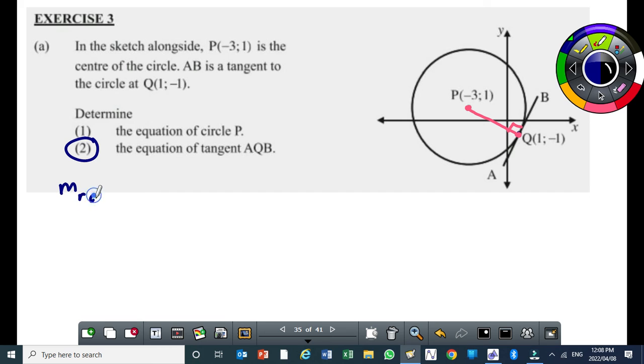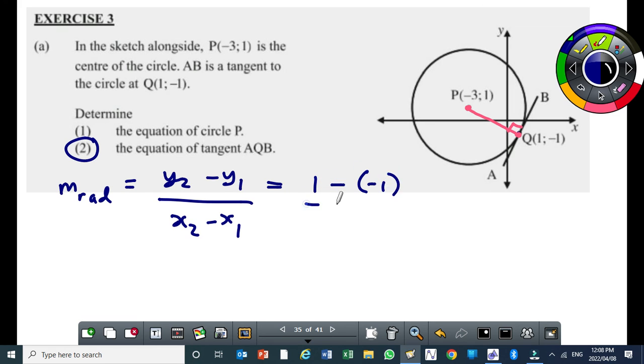So m is going to be y2 minus y1 over x2 minus x1. I'm going to use x2 and y2 as the coordinates at P, and x1, y1 as the coordinates at Q. So y2 is 1 minus y1, that's minus 1.